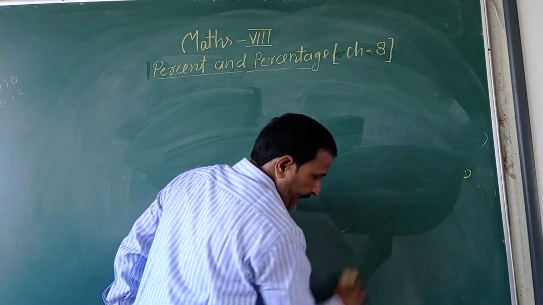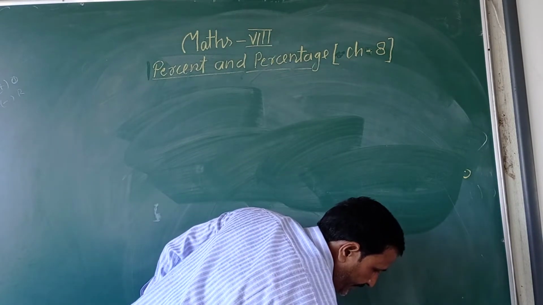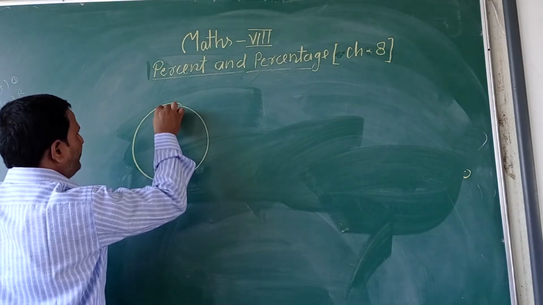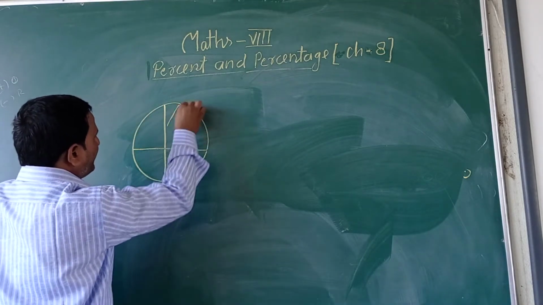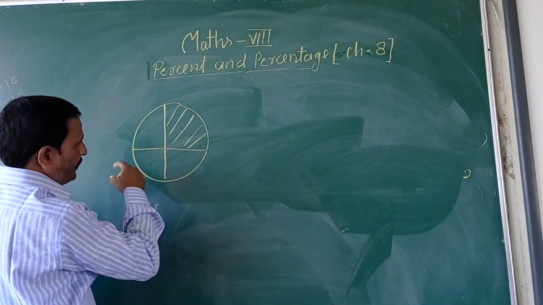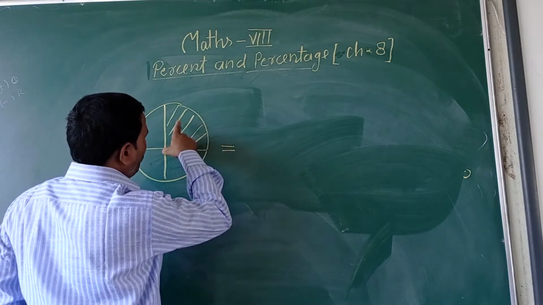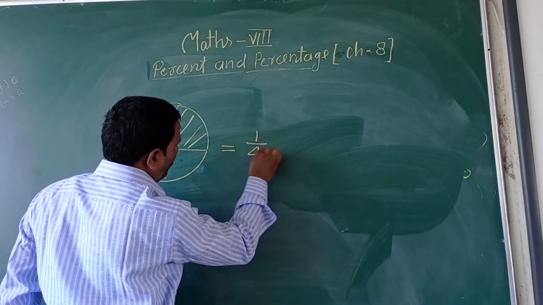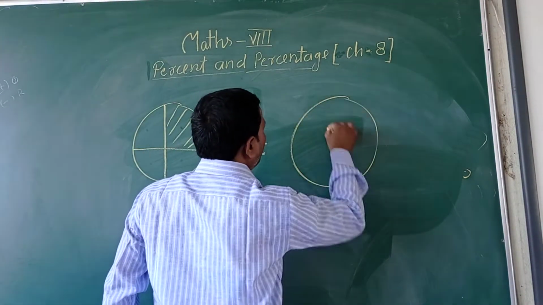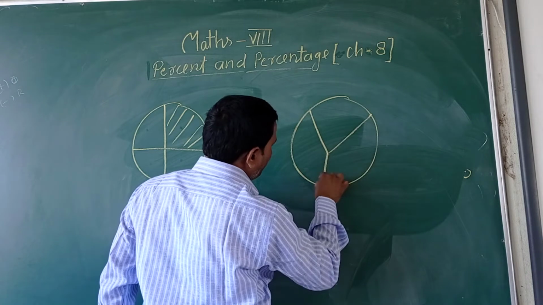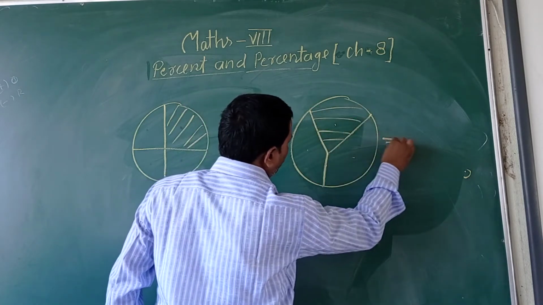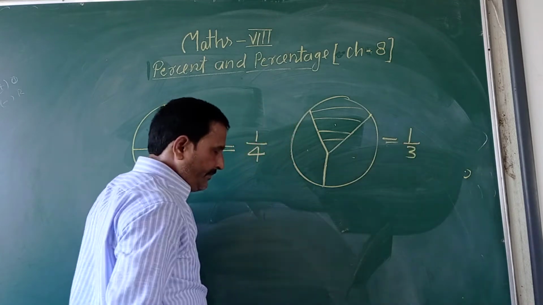Suppose any diagram is given. See the diagram given, this region is shaded. How many parts are there? 1, 2, 3, 4. How many parts are taken? Only one part, so 1 by 4. If another diagram is given, how many parts? 1, 2, 3 parts. This one is shaded, so it means 1 by 3.